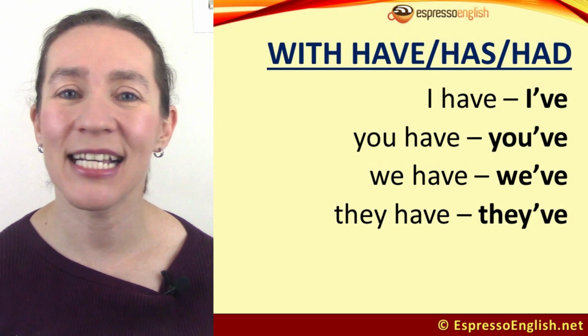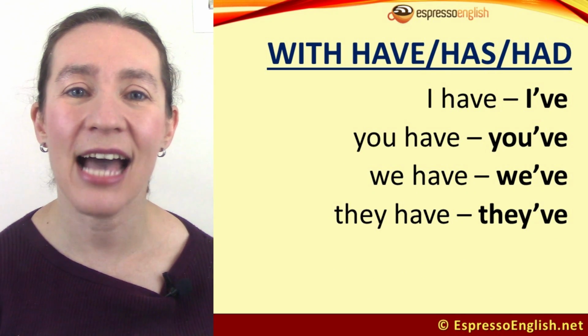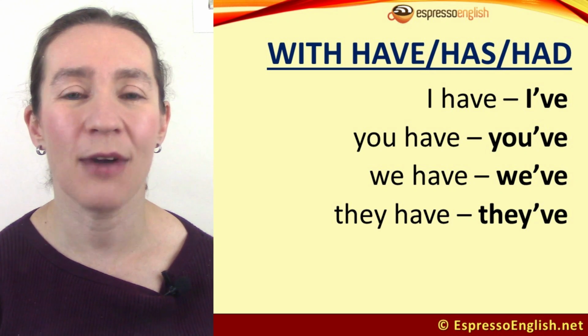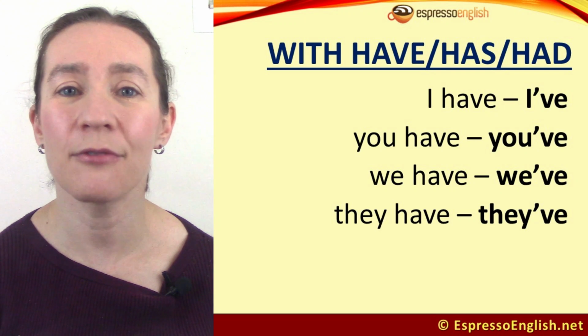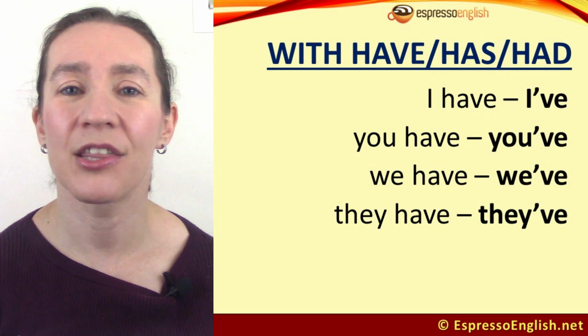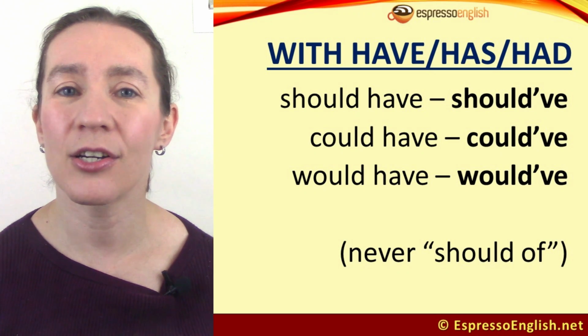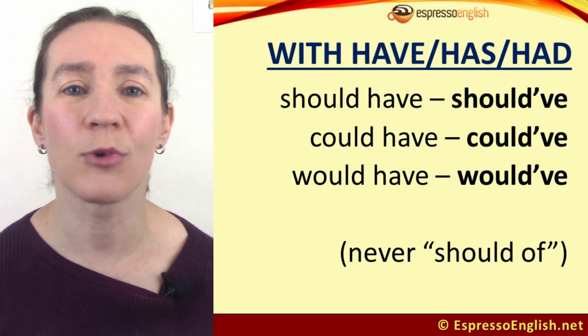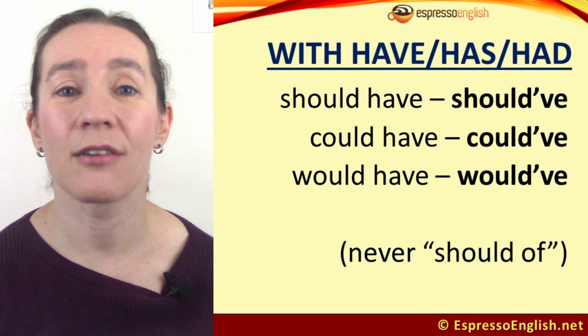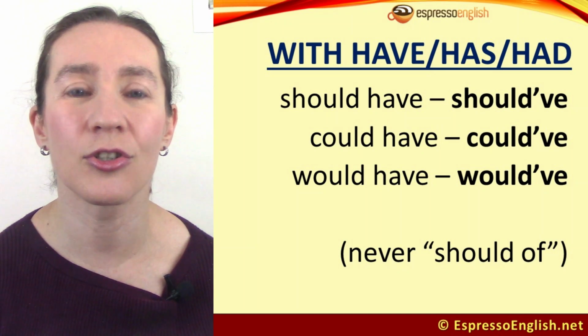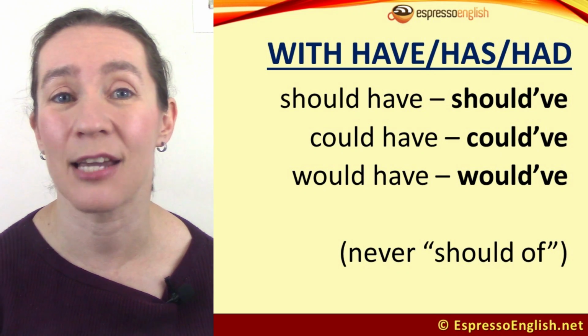Our next category is contractions with have, has, and had. So I have becomes I've. You have, you've. We have, we've. They have, they've. Should have, should've. Could have, could've. And would have, would've. Note that these are spelled should apostrophe V-E and not "should of." Some people make that mistake when writing.